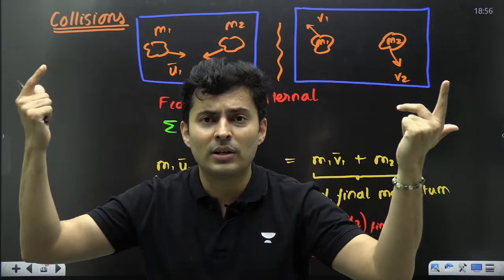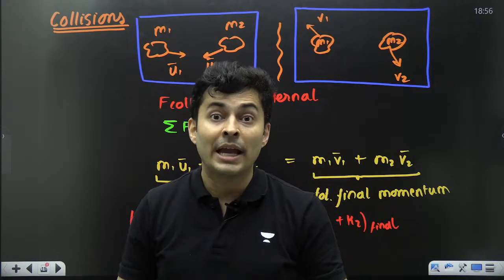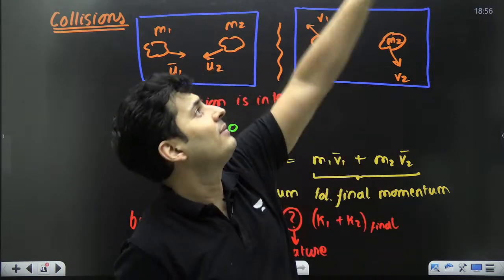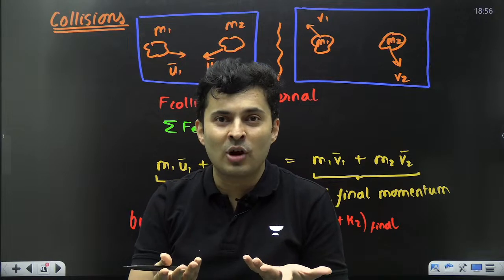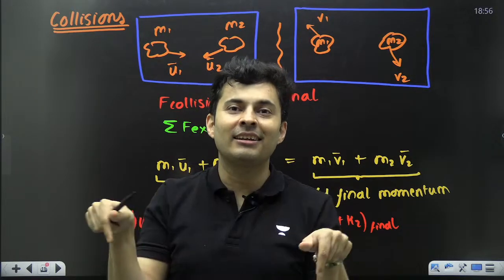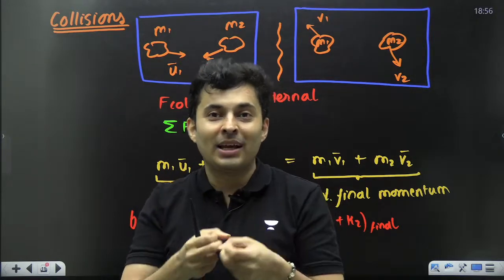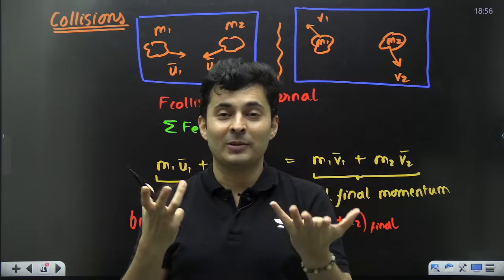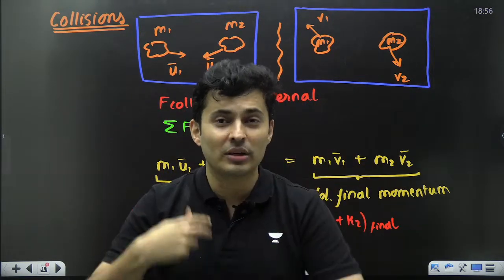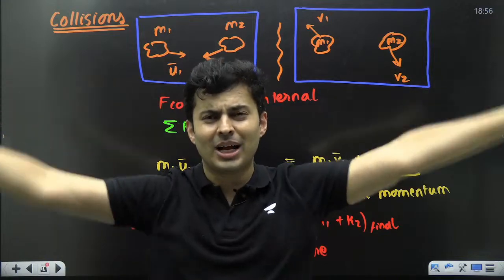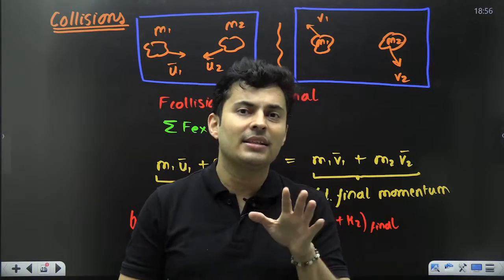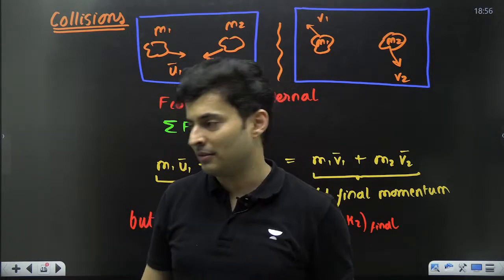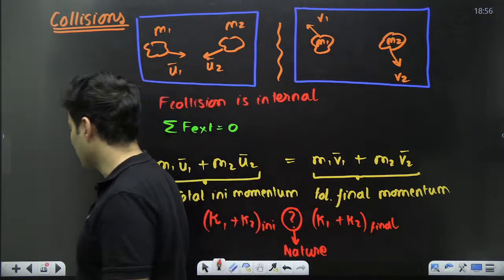That oil, that petrol, the diesel will burn. Boom! Explosion. That car goes flying. The truck also goes flying. Where did they get the energy from? From the internal energy of the system, from the explosion. That chemical energy got converted into heat, and that heat got converted into kinetic energy. So the point is that kinetic energy may be conserved, may not be conserved.